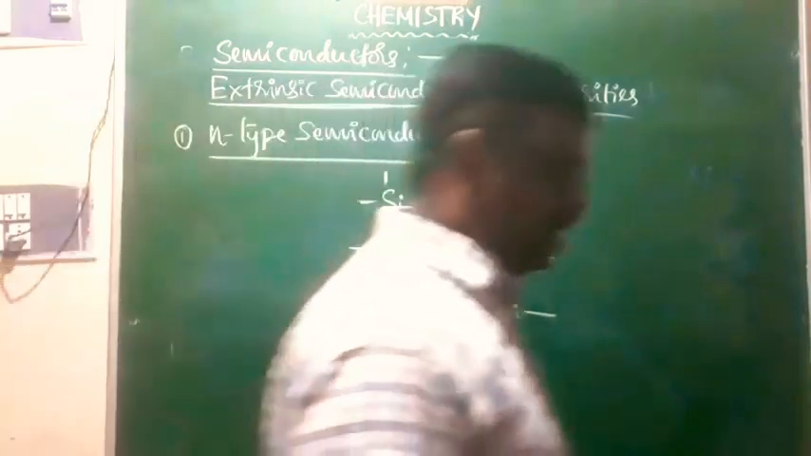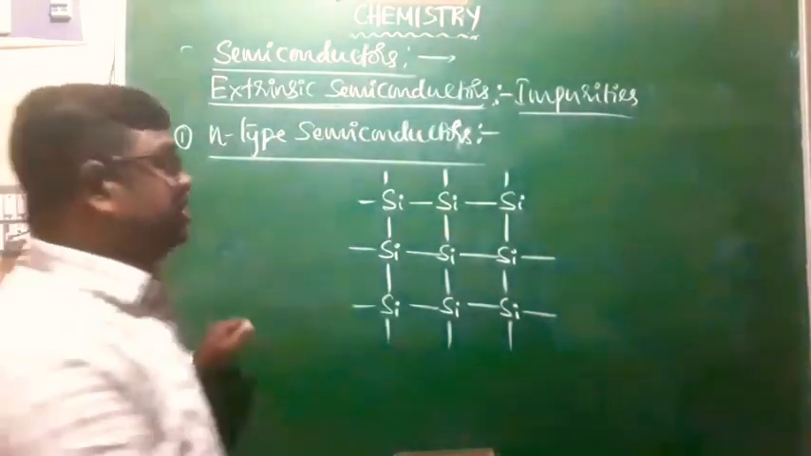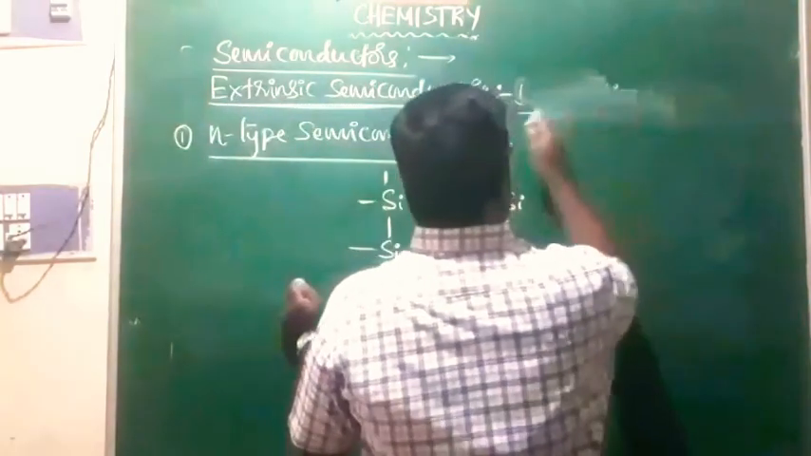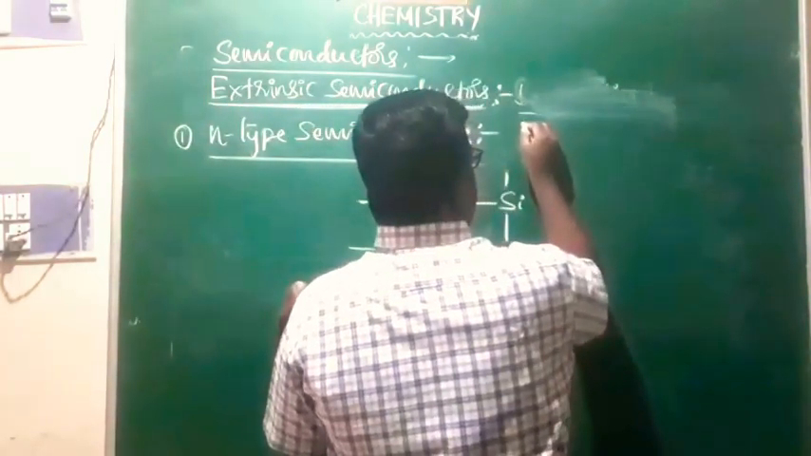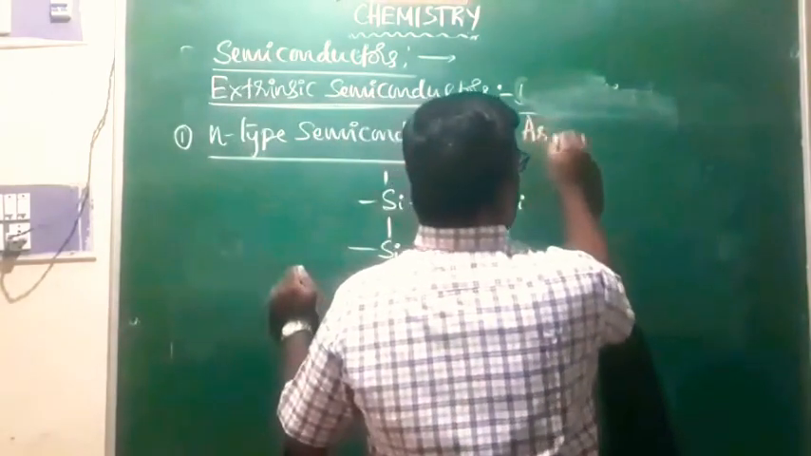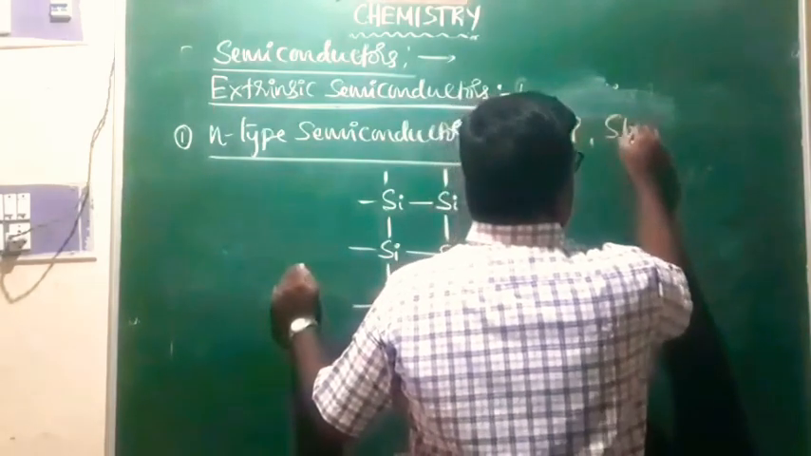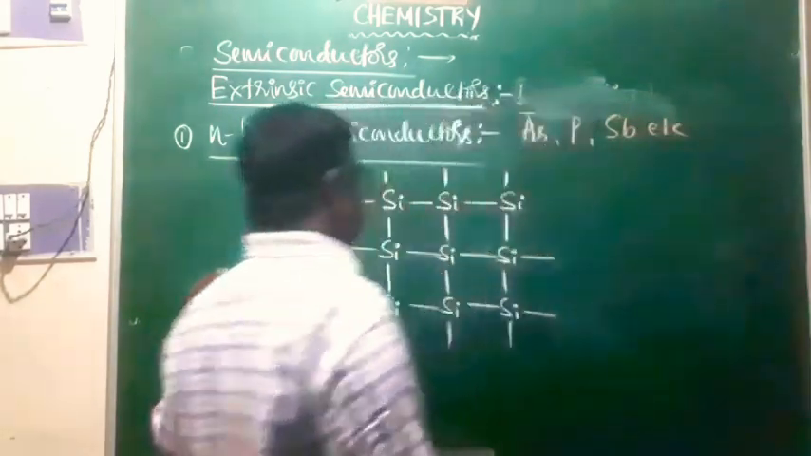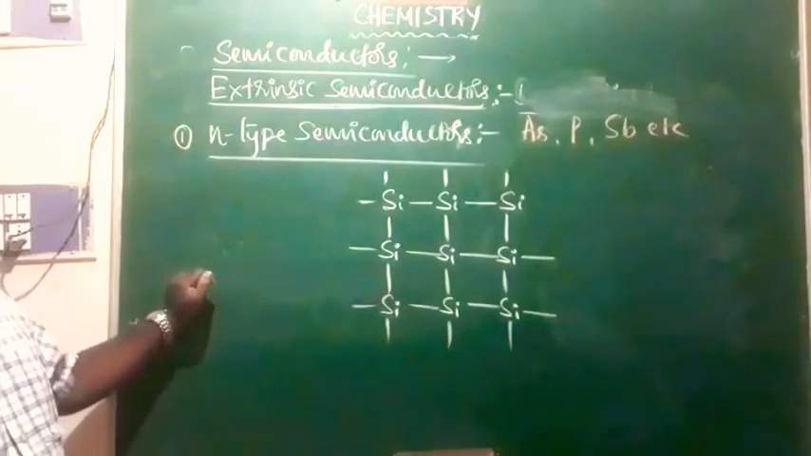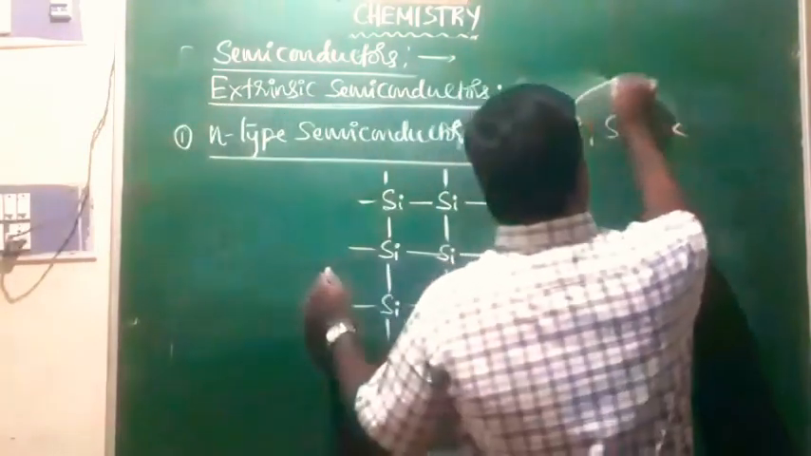So when impurities like arsenic, phosphorus, antimony, etc. are added to the silicon, and these impurities are